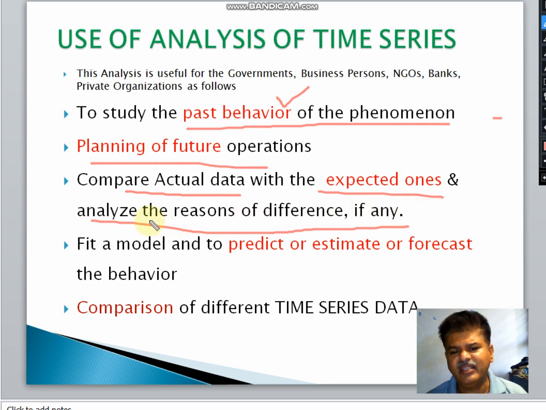That needs to be understood and analyzed. What are the reasons behind this difference? This is one more use of analysis of time series data.